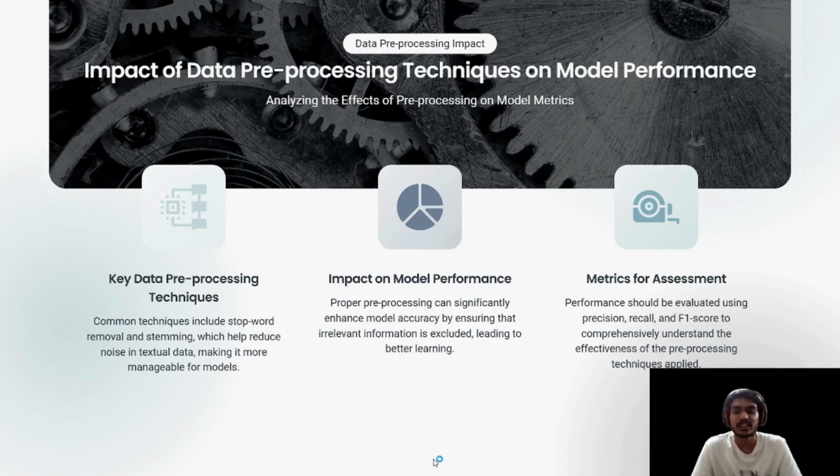Data pre-processing techniques. Common techniques include stop word removal and stemming, which help reduce noise in textual data, making it more manageable for models. Impact on model performance: proper pre-processing can significantly enhance model accuracy by ensuring that irrelevant information is excluded, leading to better learning. Metrics for assessment: performance should be evaluated using precision, recall, and F1 score to comprehensively understand the effectiveness of the pre-processing techniques applied.